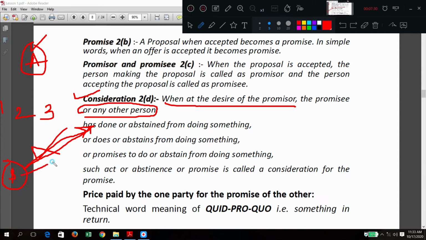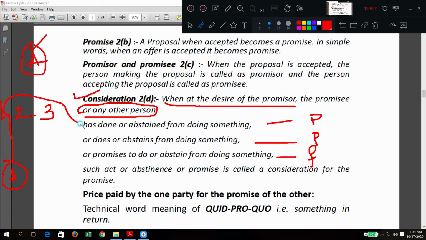Okay. Or does, or abstains from doing, or promises to do, or abstains from doing something. The same thing is written in past tense, present tense, and future tense. Whatever works B is ready to do, may be already done in the past.